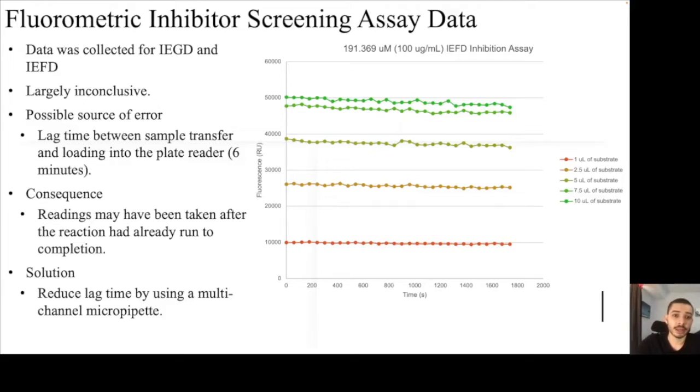I suspect that the lag time between loading the samples into each well of a 96 well plate and then loading the plate into the plate reader is a major cause in the ambiguity of the data. This lag time may have caused the fluorometric readings to have been taken after the completion of the reaction. One way to reduce this lag time would be to use a multi-channel micropipette for loading the samples.